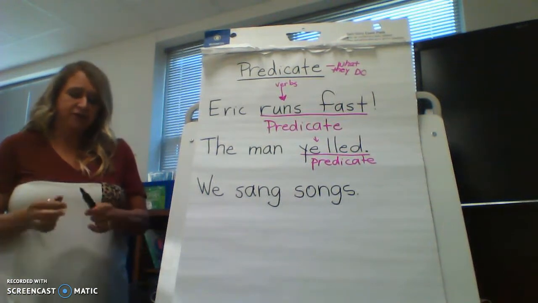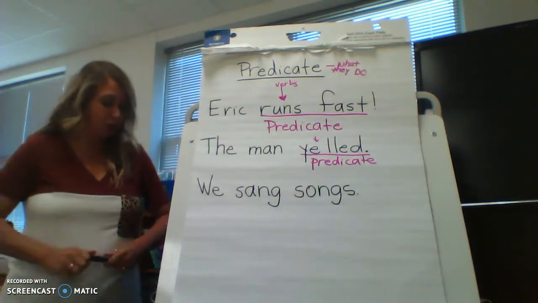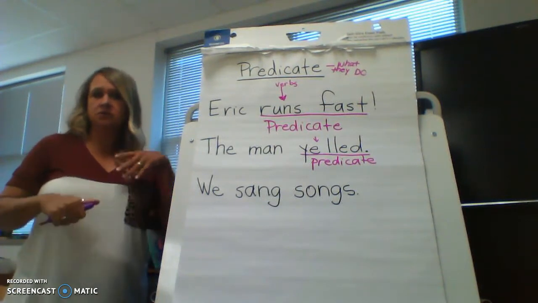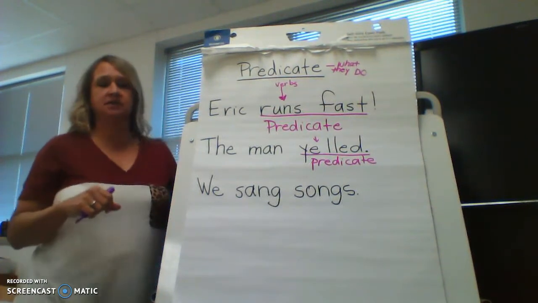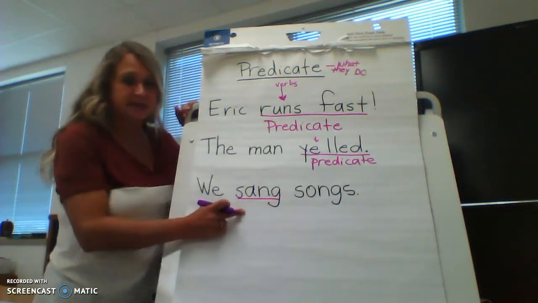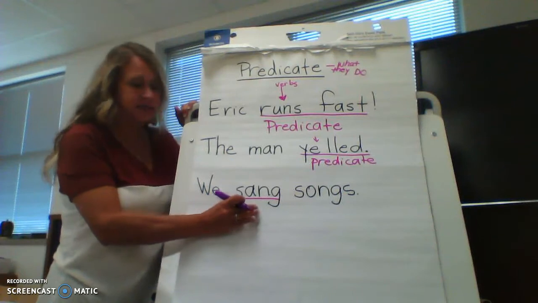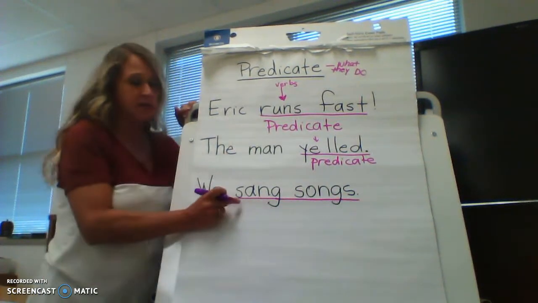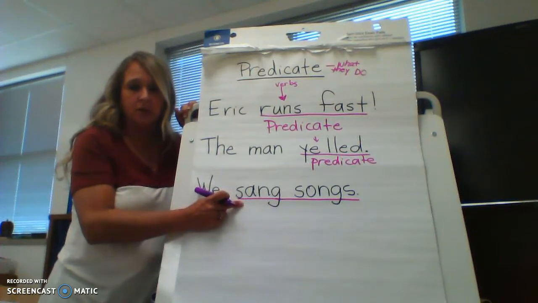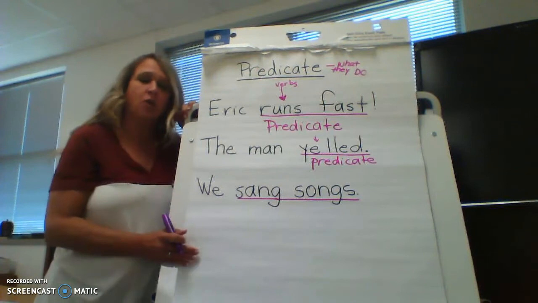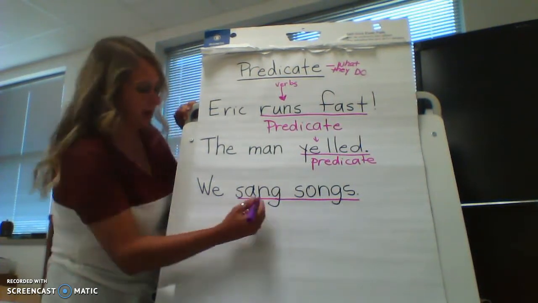So let's look for something you can do. What's something you can do in that sentence? Or something you did. It'd be past tense, right? Sang. Sang. We sang what? We sang songs. So something you can do is the verb. And then the whole telling part, what they did, is the predicate.